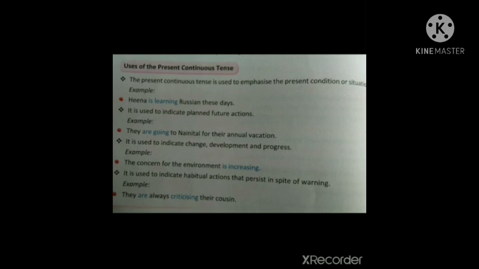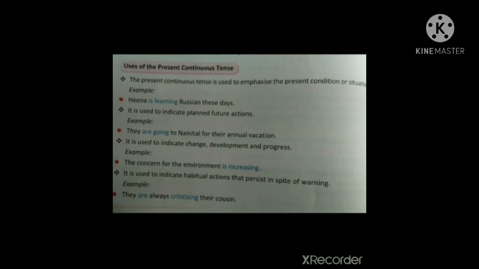Here some changes may happen, some development may happen. That's why here the present continuous tense is used. The concern for the environment is increasing. Another use of the present continuous tense is that it is used to indicate habitual actions that persist in spite of warning.